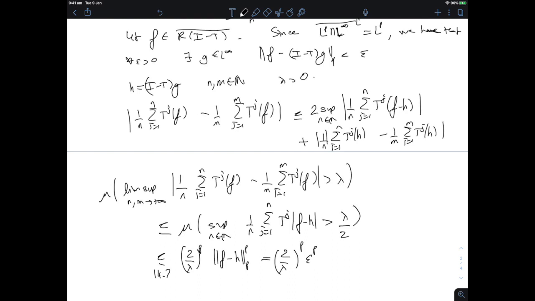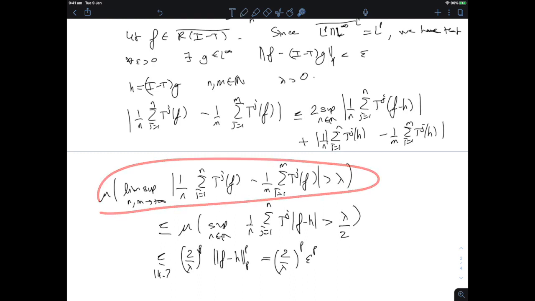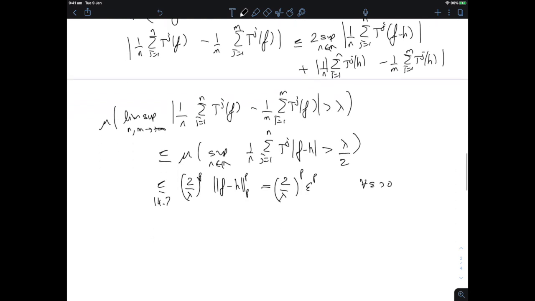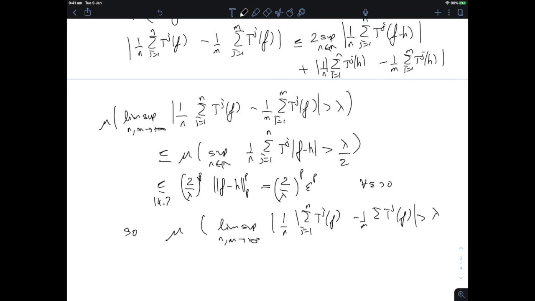And that's for an arbitrary epsilon, right? I've just introduced the h here in the computation of this quantity that has nothing to do with h. So this is for every epsilon. And so what we have is that the measure of the set where this lim sup is greater than lambda, with j equals 1 to n, I keep putting my absolute values in the wrong place, is 0.